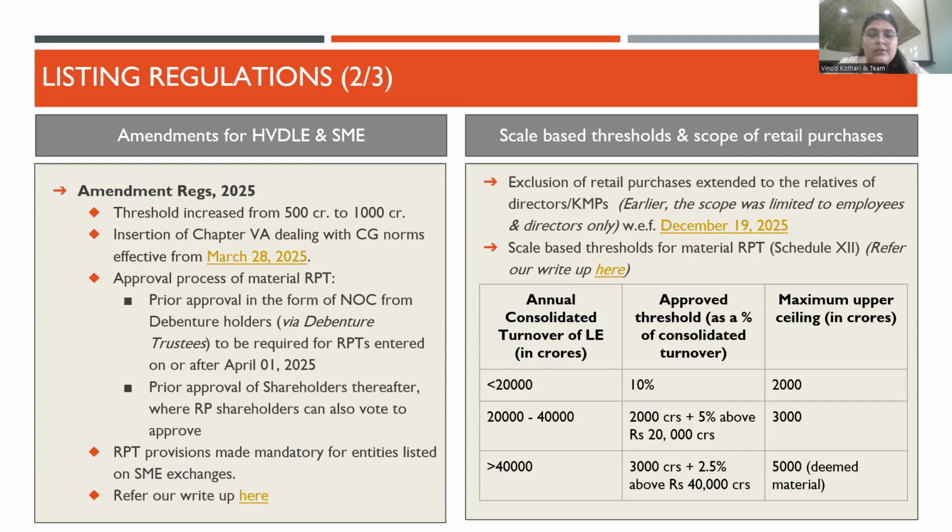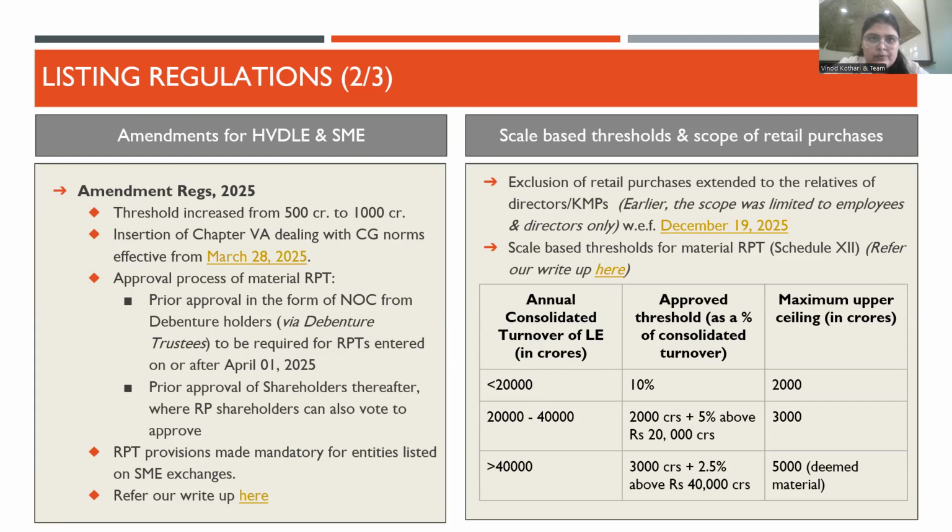The most important amendment for HPDLE was the approval process for material RPT. Earlier, in the Regulation 23 regime, there was a requirement of audit committee approval and shareholder approval for material RPT. But pursuant to this amendment, there is one more layer of approval added: after the audit committee, the company has to obtain prior approval in the form of NOC from the debenture holders, routed through the debenture trustees.